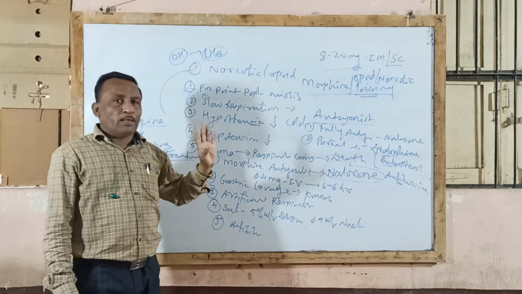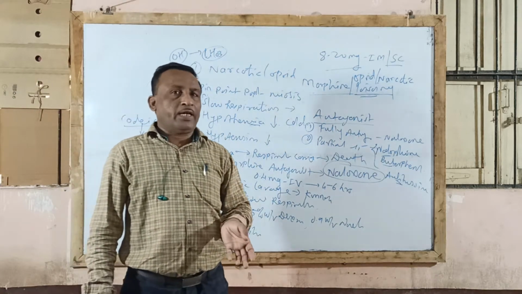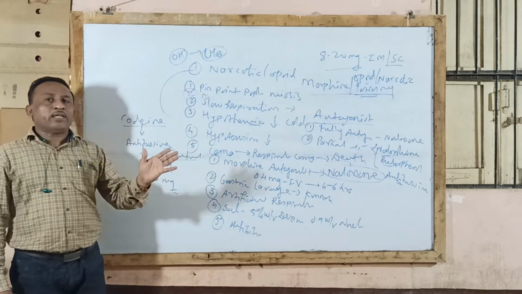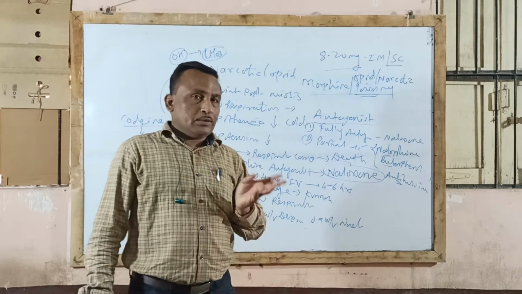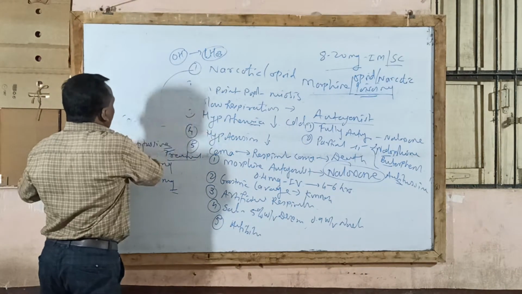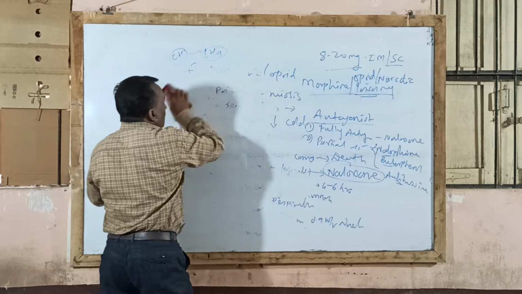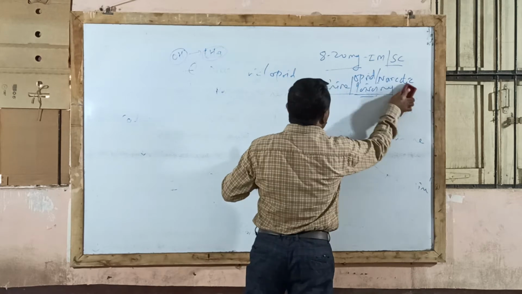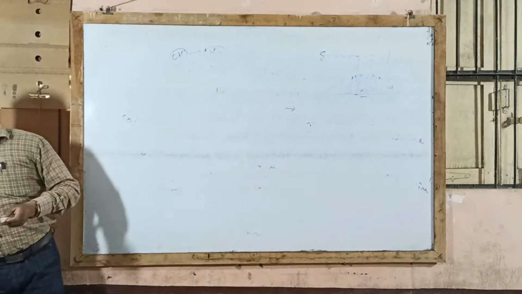Second type, semi-synthetic compound, that is heroin. Heroin is also a very highly potent narcotic analgesic drug, but it is not used in clinical practice because of its severe side effects, which develop addiction, drug tolerance, and drug dependence. So nowadays the third type is the drug called synthetic substitutes of morphine. Now why are we developing synthetic substitutes of morphine? This is the third type under narcotic analgesic drugs.